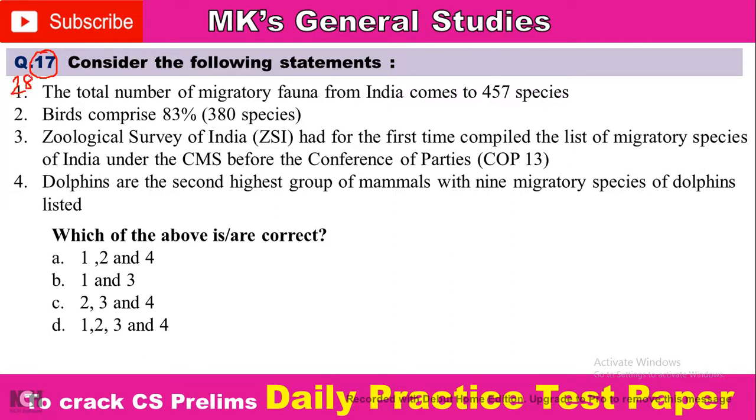Consider the following statements. 1, the total number of migratory fauna from India comes to 457 species. 2, birds comprise 83%, that is 380 species. 3, Zoological Survey of India had for the first time compiled the list of migratory species of India under the CMS before the Conference of Parties, that is COP13. 4, dolphins are the second highest group of mammals with 9 migratory species of dolphins listed. So which of the above is/are correct?